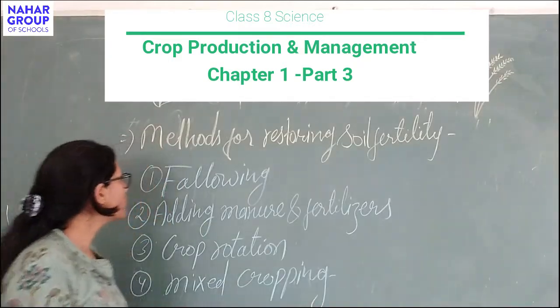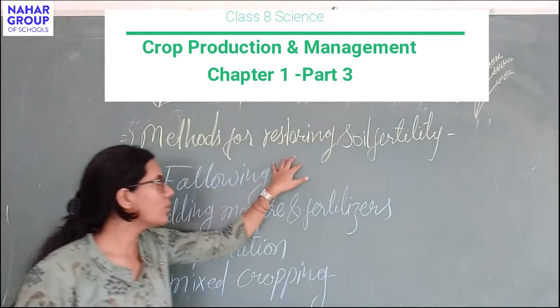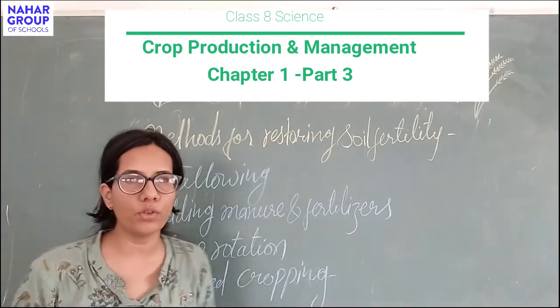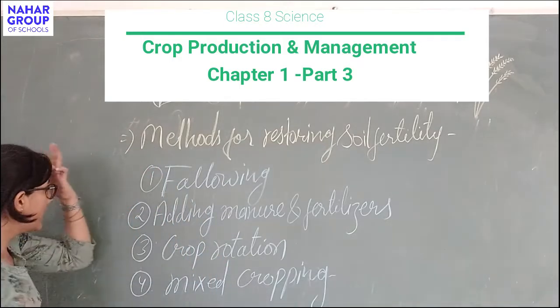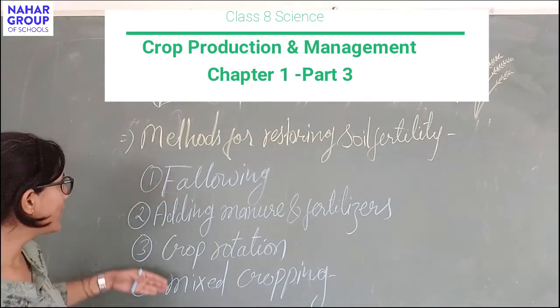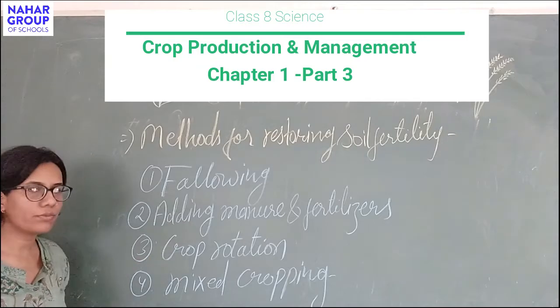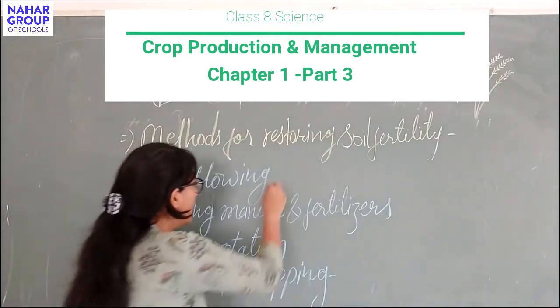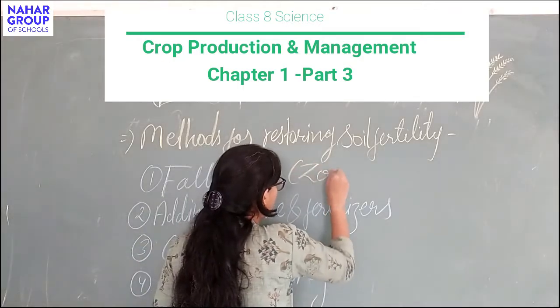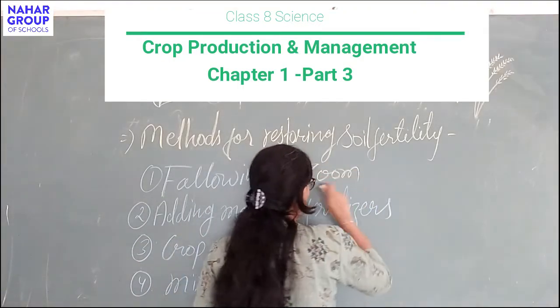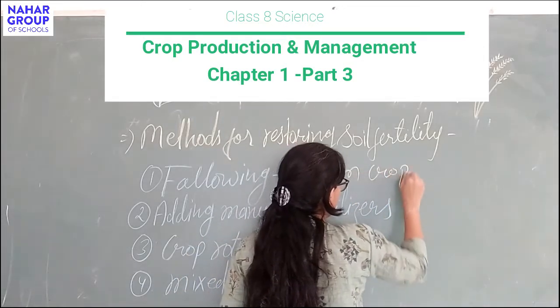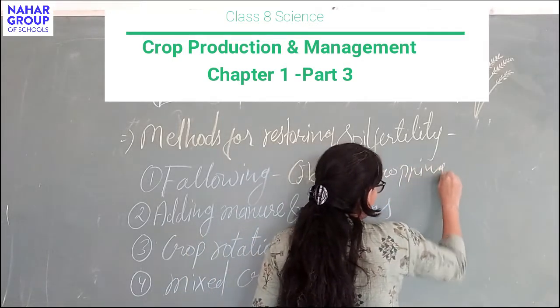The next topic is methods for restoring soil fertility. This is also called replenishment of nutrients into the soil. This is done by these 4 methods: fallowing, adding manures and fertilizers, crop rotation and mixed cropping. First is fallowing. This fallowing is also called zoom cropping, or we can say this was done by the earlier people.